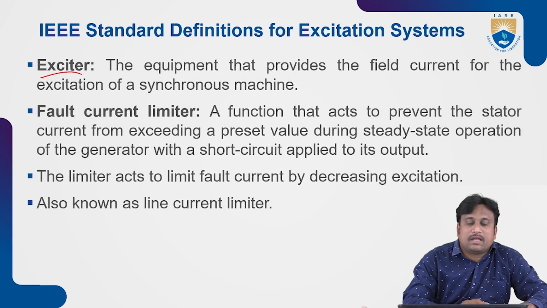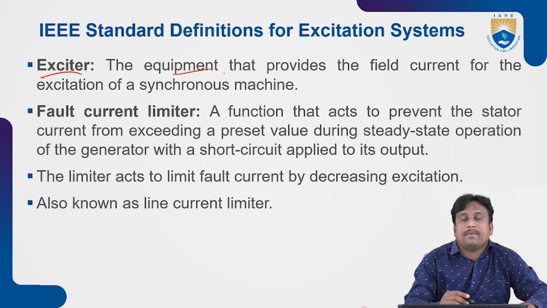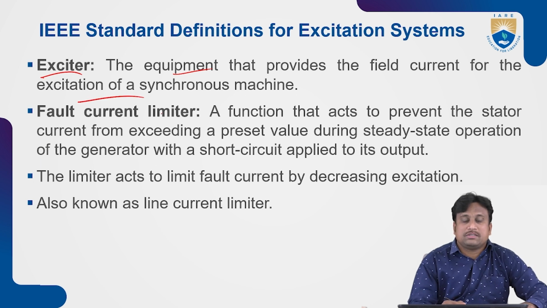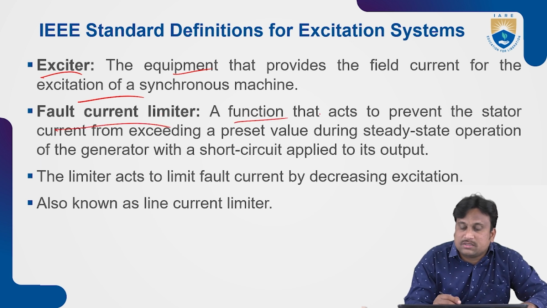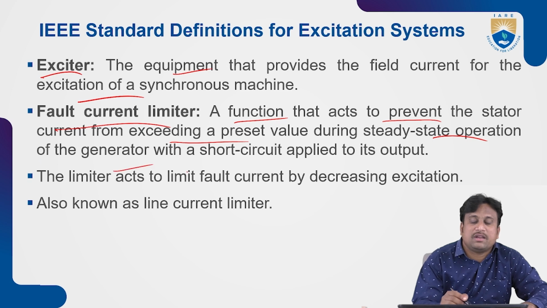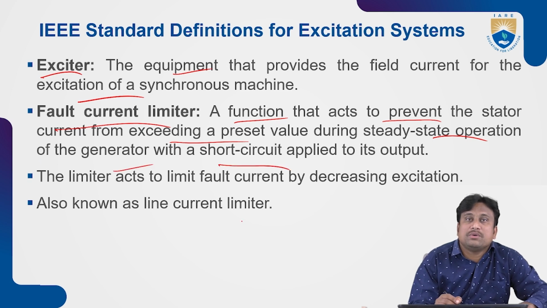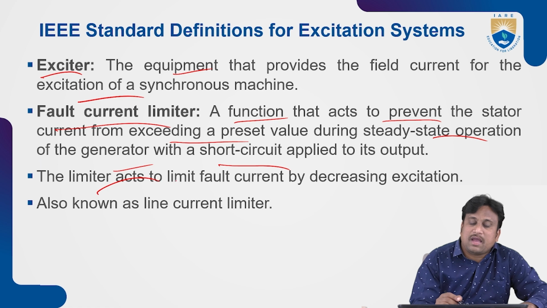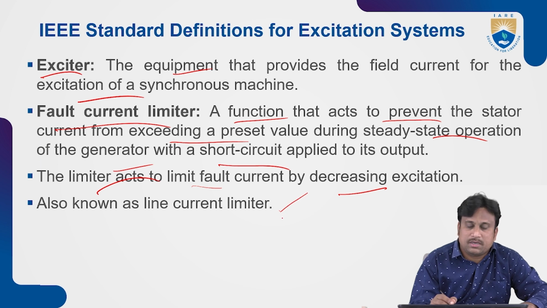And coming to the exciter, this is the device or equipment that will provide the field current for the excitation of a synchronous machine. Then the fault current limiter is considered. This acts as a function that prevents the stator current from exceeding a preset value during steady state operation of the generator with a short circuit applied to its output terminals. So the limiter acts to limit the fault current by decreasing the excitation, and it is also known as the line current limiter.